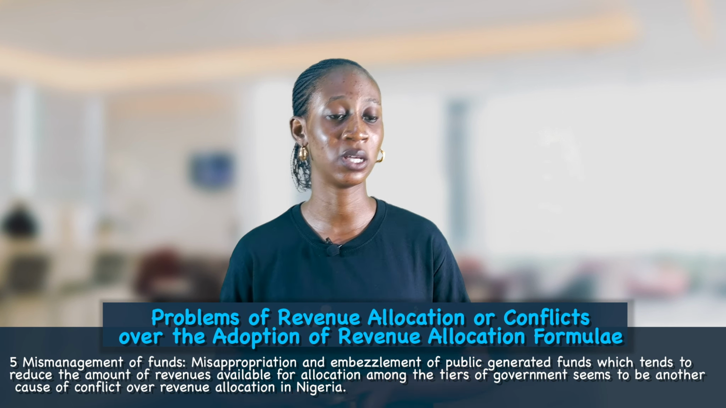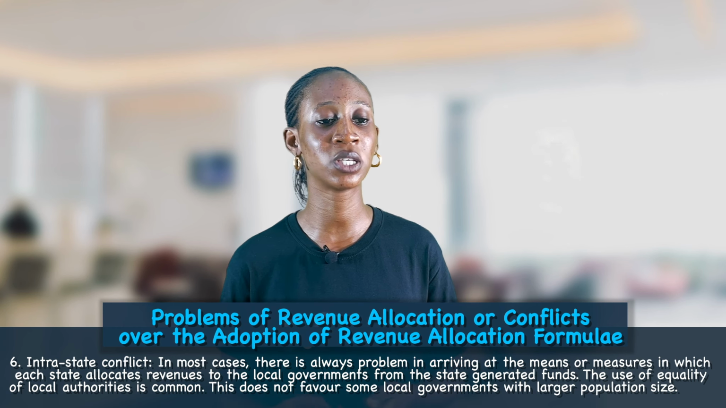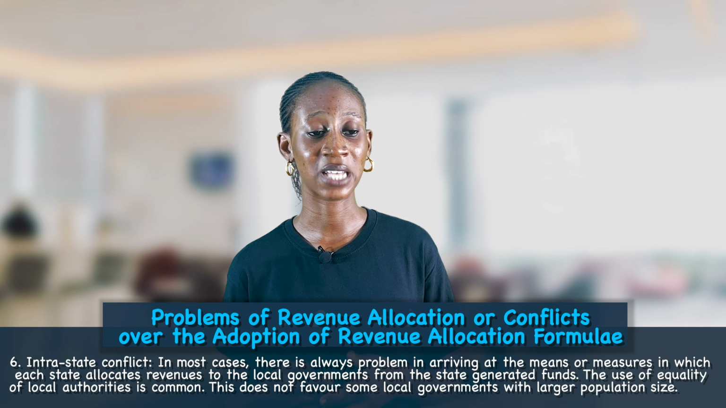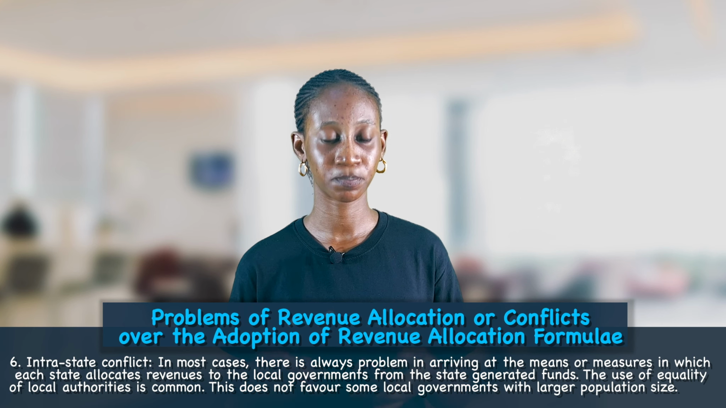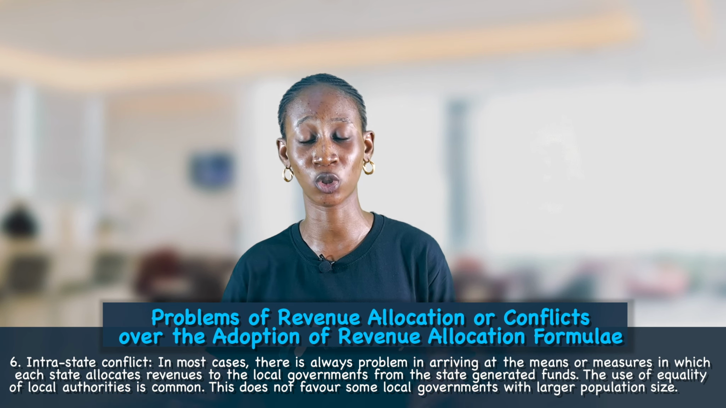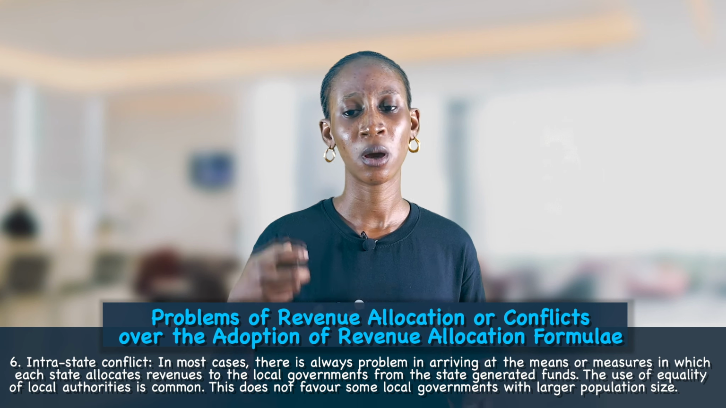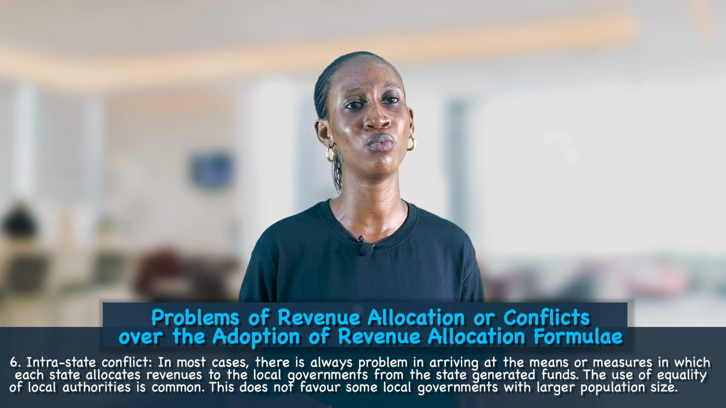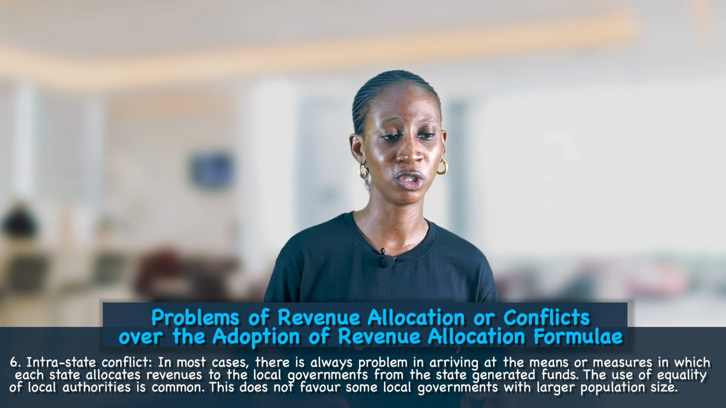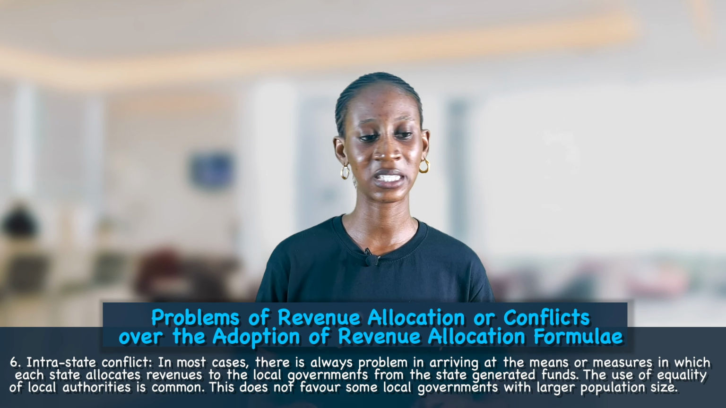The next problem we'll be looking at is intrastate conflict. In most cases, there is always a problem in arriving at the means or measure by which each state allocates revenue to the local governments. So this is intrastate conflict. This is not conflict between two states. This is conflict within the states, among the local governments within the state. In most cases, there is always a problem in arriving at the acceptable measure by which the state allocates revenues to the local governments from the state's generated funds.